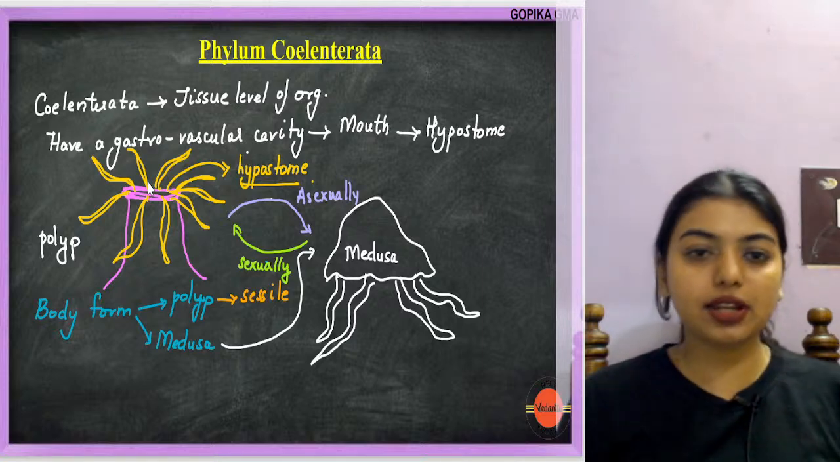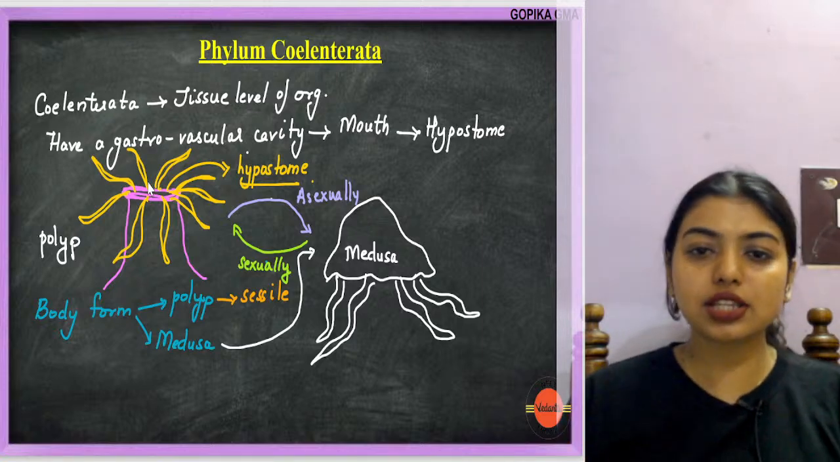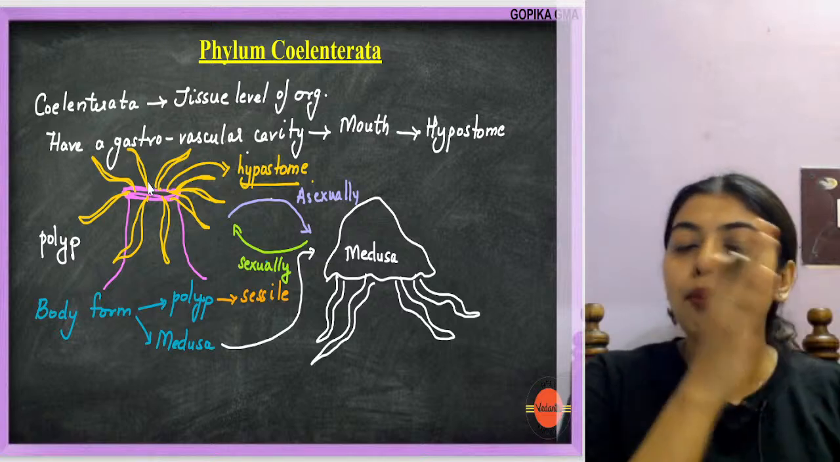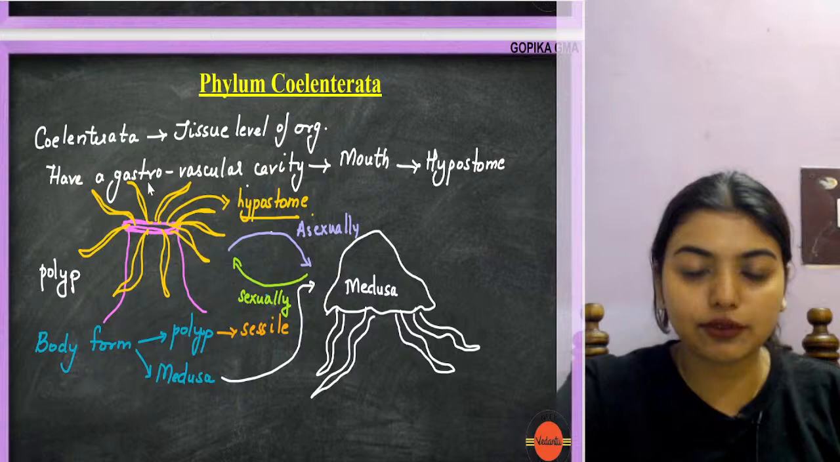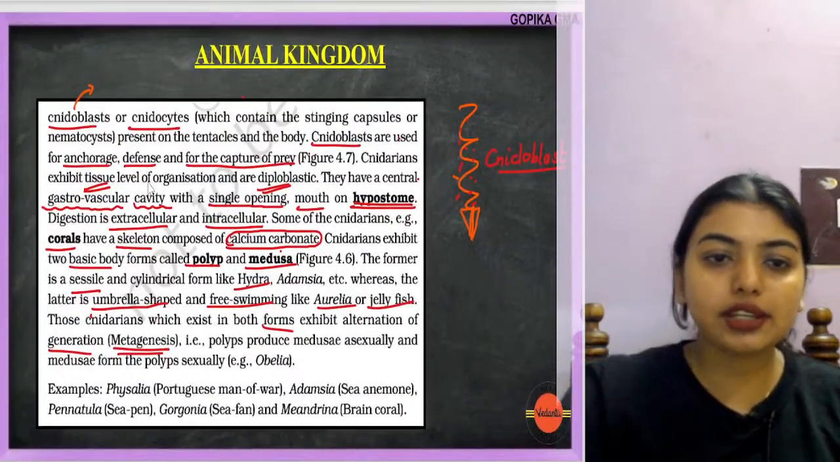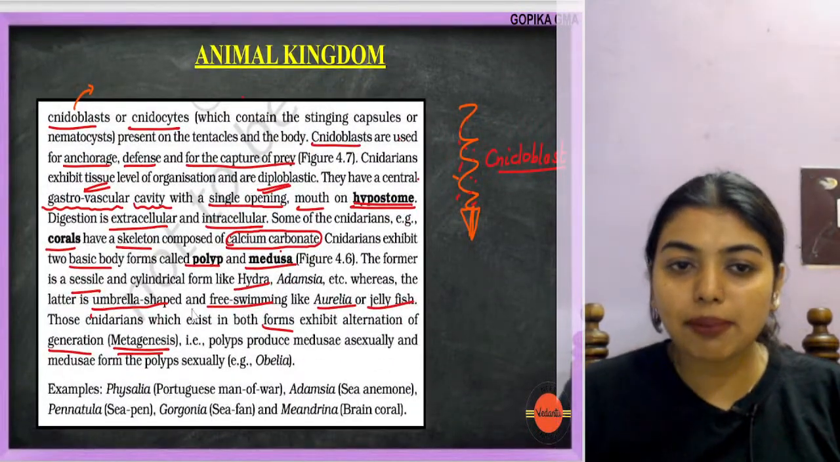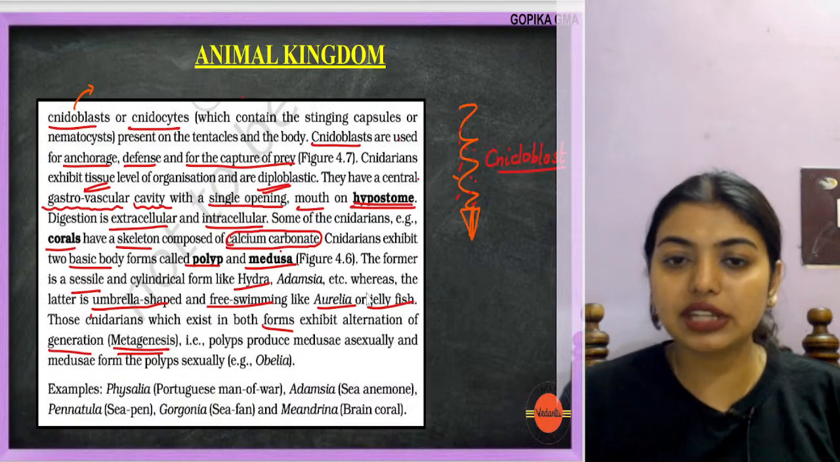Clear? This is your medusa and polyp. Medusa will form polyp sexually. This is what they have told. Now look here, that is why it is called metagenesis. Now umbrella shaped free living, like Aurelia or jellyfish.